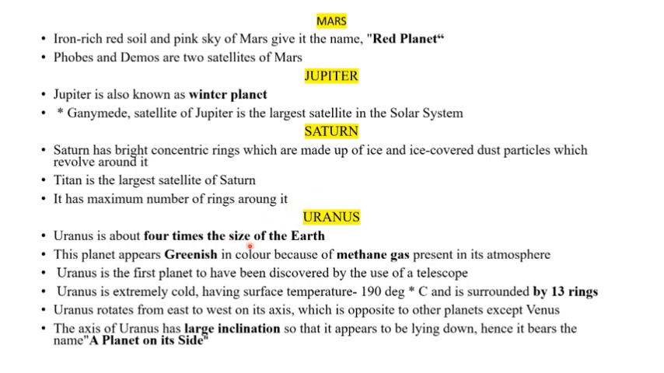Okay. Next, Uranus. Uranus is said to be a greenish planet because, very important here, of the methane gas present in the atmosphere. And Uranus is the first planet to be discovered using a telescope. Using a telescope, it was the very first planet which was discovered.